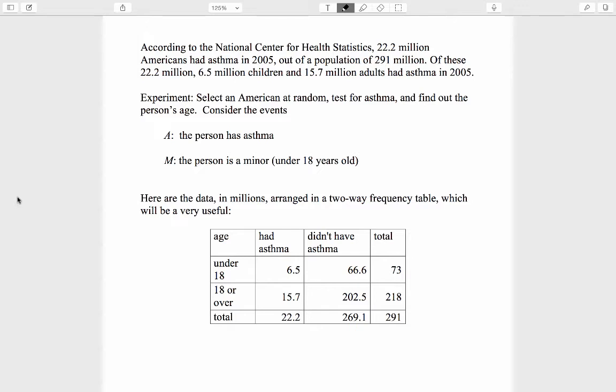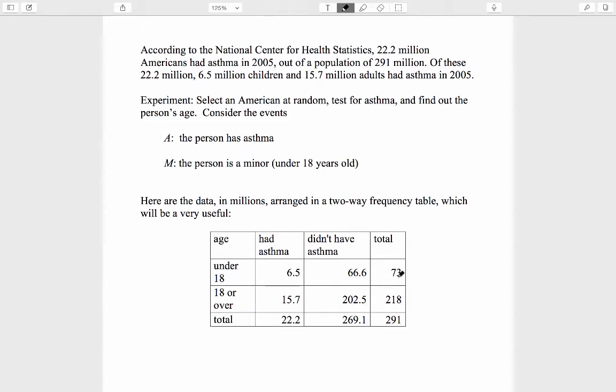Let's consider two events. A, the person has asthma, and M, the person is a minor, that is, under 18 years old. Here are the data in millions arranged in a two-way frequency table. This is going to be a very useful way of organizing information. This 6.5 means 6.5 million people. Those are the ones who are under 18 and had asthma.